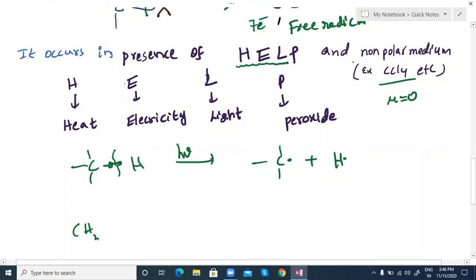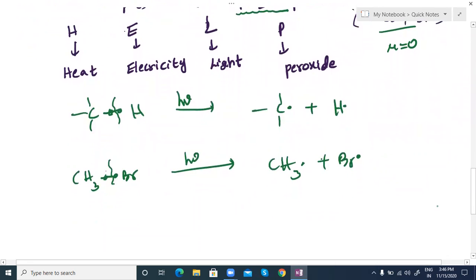We can get different things here, like CH3Br. That depends upon the situation. We can heat at very high temperature or use light. You can break it here. Each bond contains 2 electrons, that is also sharing of electrons. So this we call homolytic cleavage.